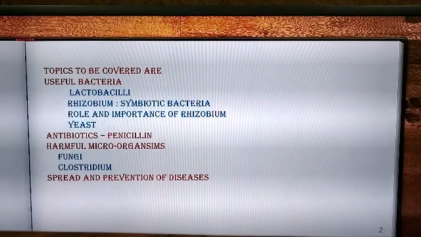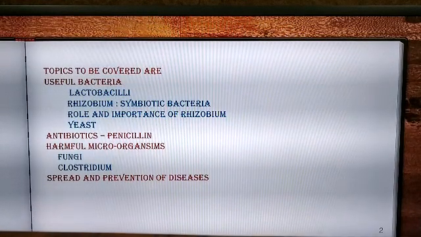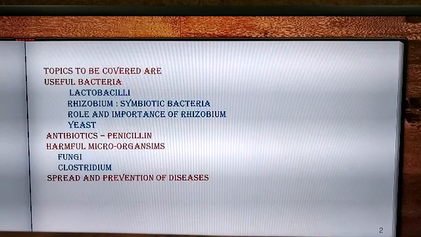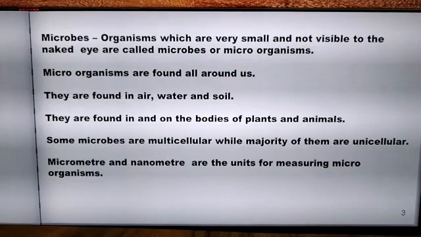We will be studying about antibiotics. Under harmful microorganisms, we will study about fungus and Clostridium. And finally, we will study about the spread and prevention of diseases.